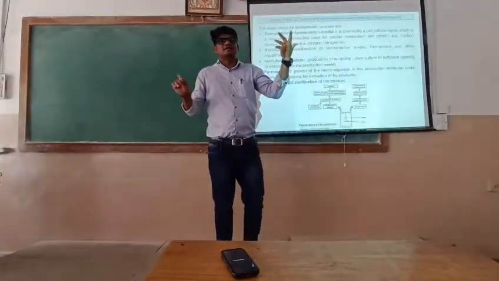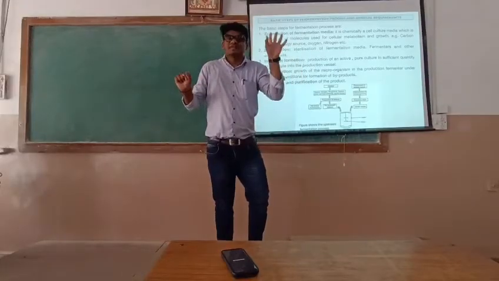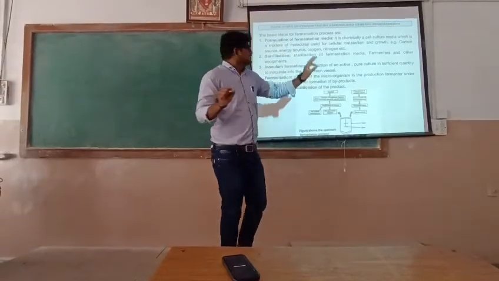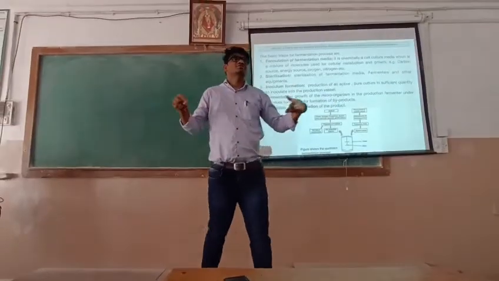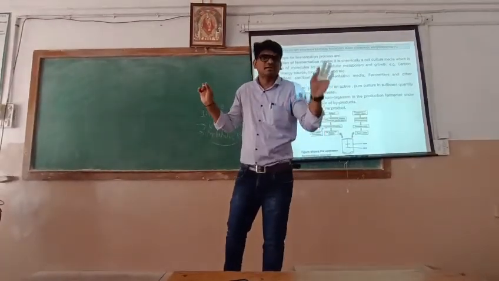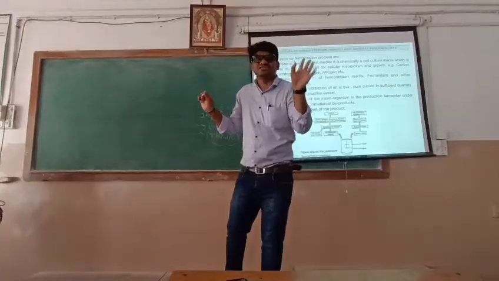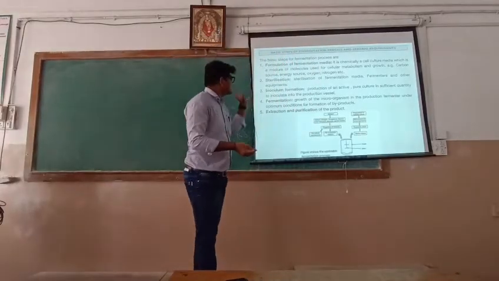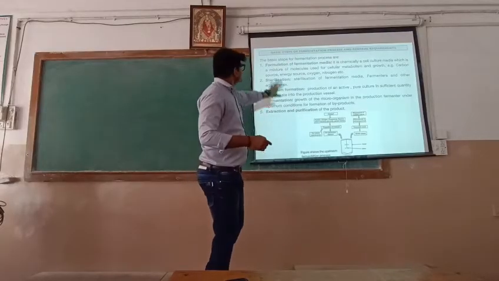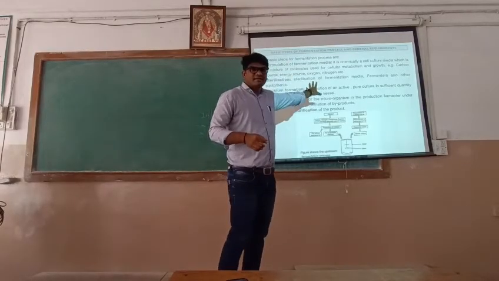Suppose we take an old inoculum culture, then our yield will decrease. So if we are doing production, we want a fresh culture, like 24 hours old. First is the formulation of media.